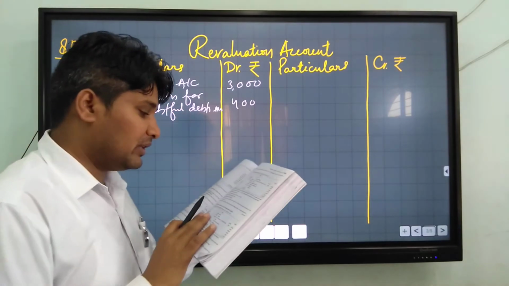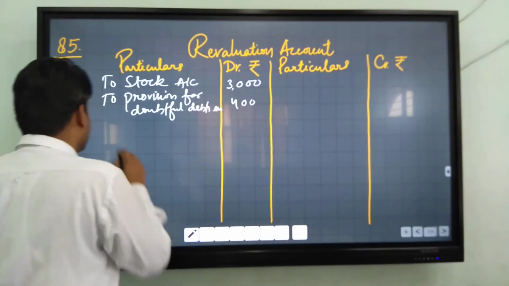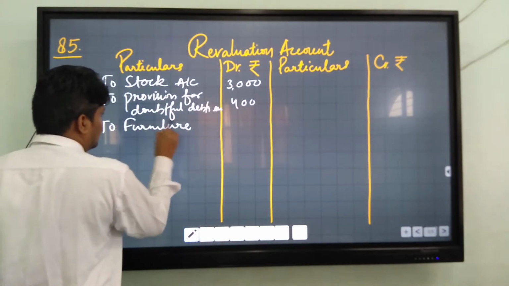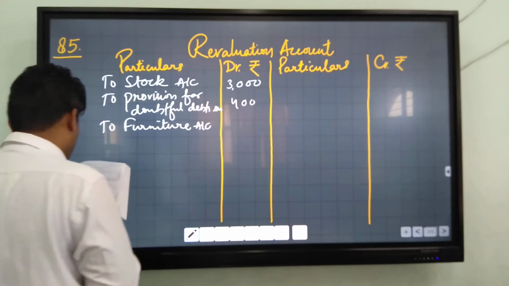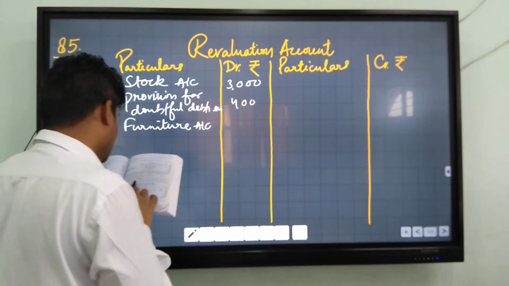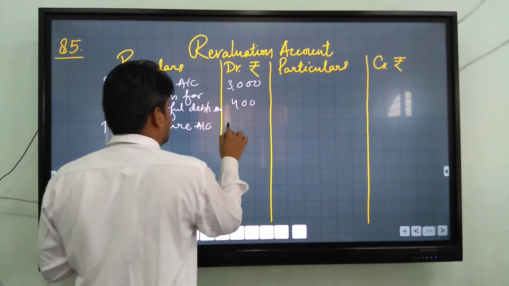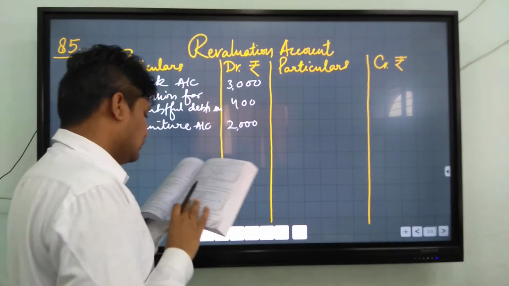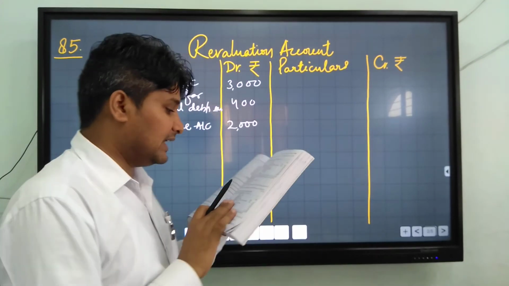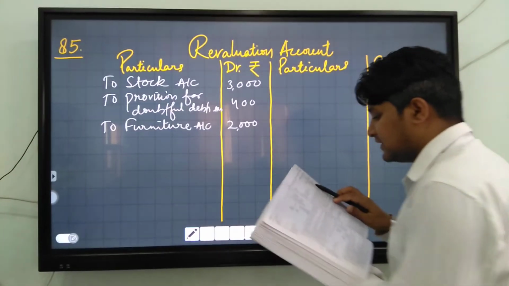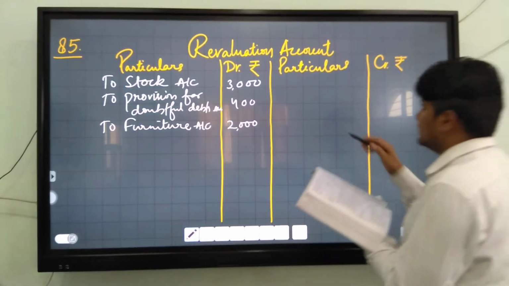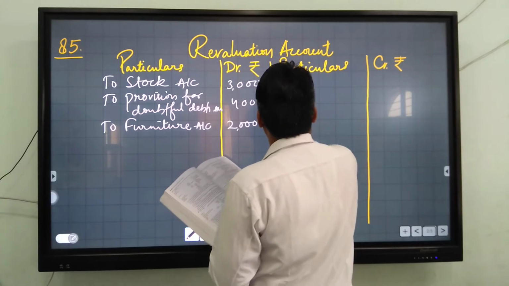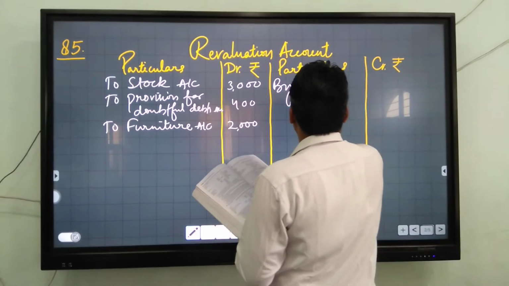Next adjustment is furniture was to be depreciated by 10%. And you will write to furniture account. Furniture is given 20,000 and 10% of 20,000 is 2,000. And fourth adjustment is building was valued at 1,60,000. Building is given in the balance sheet 1,40,000. It means the value of building increases by 20,000. You will write on the credit side by building account.